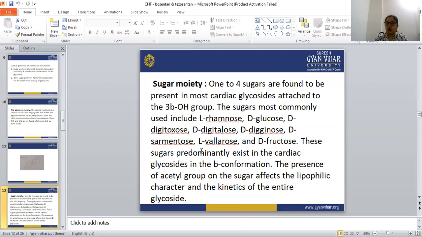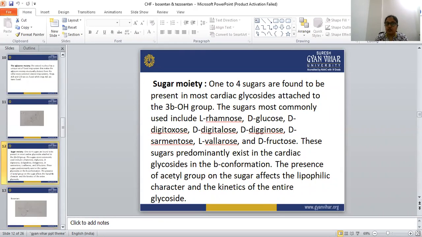These sugars predominantly exist in cardiac glycosides in the beta configuration. The presence of an acetyl group on the sugar moiety affects the lipophilic character and the kinetics of the entire glycoside.